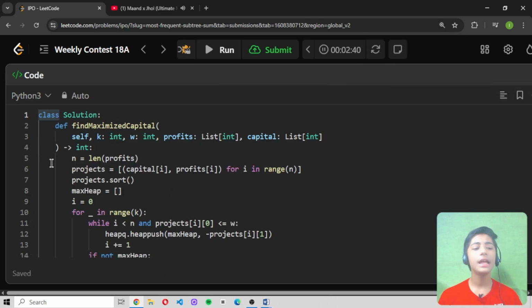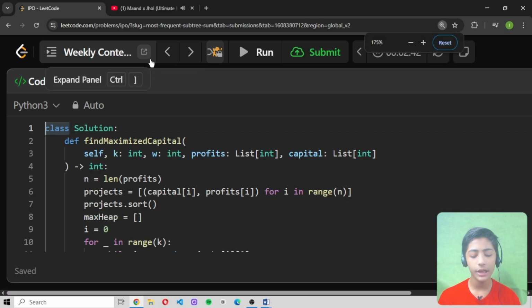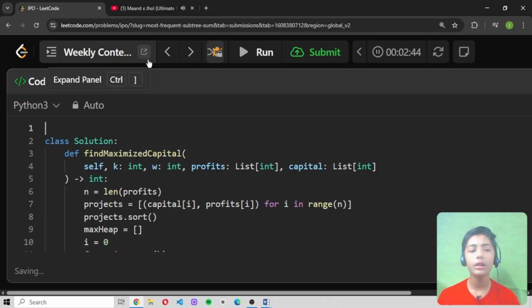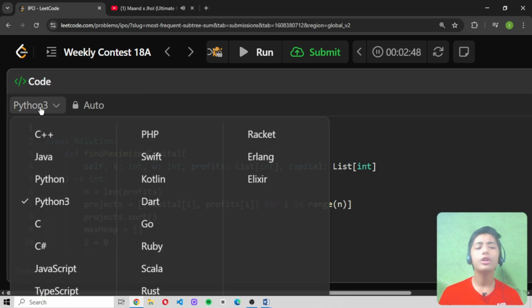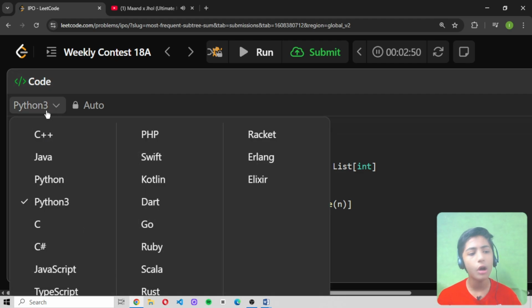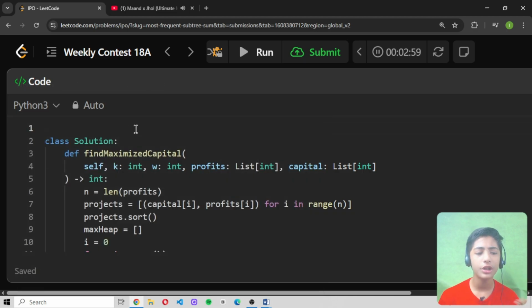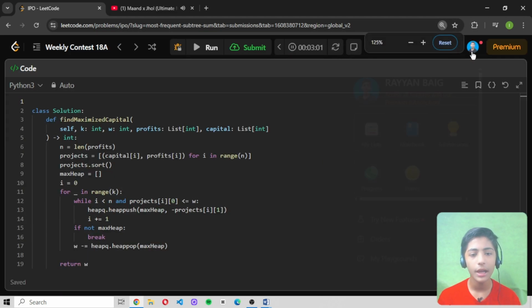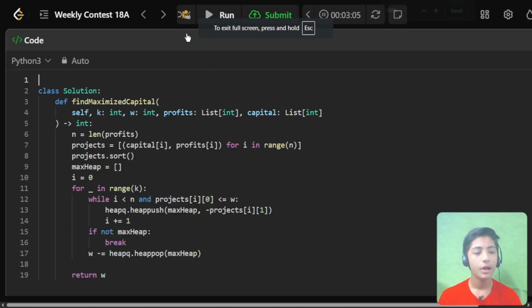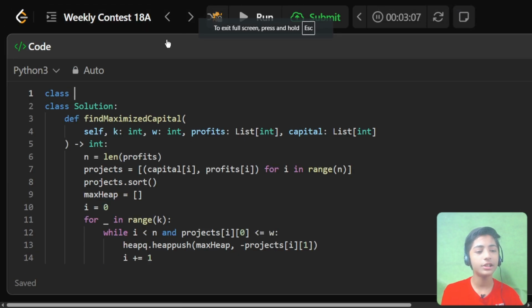First of all, as you all know, from the starting of the LeetCode camp I solve all the questions in Python 3, not in C++, not in Go, not in Java, not in Swift, Kotlin, C#, Scala, Rust, TypeScript, C, or Dart. I solve all the questions in Python 3. If you view my profile, I have solved all the questions in Python 3. Now first of all we define a class Solution, because this is a rule of the LeetCode camp.